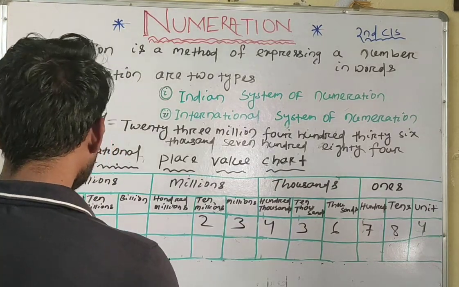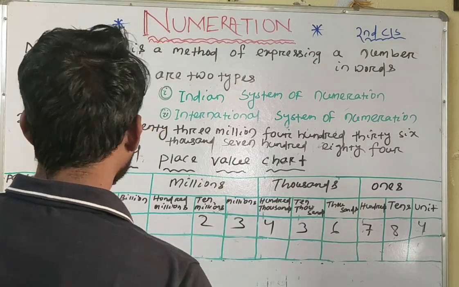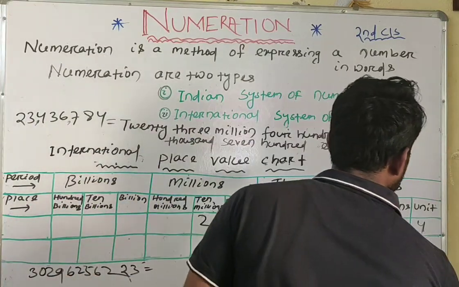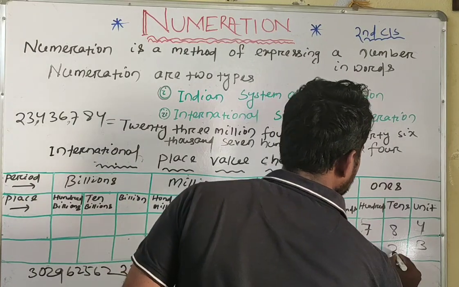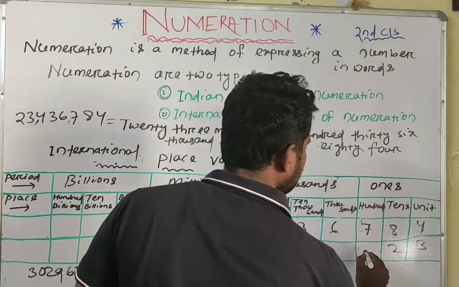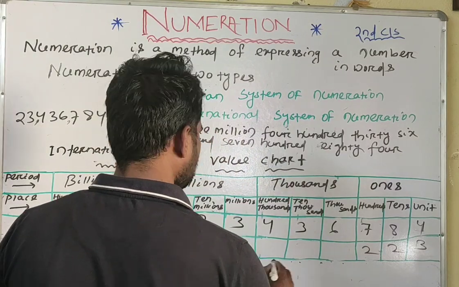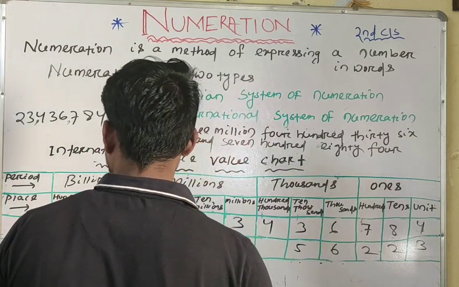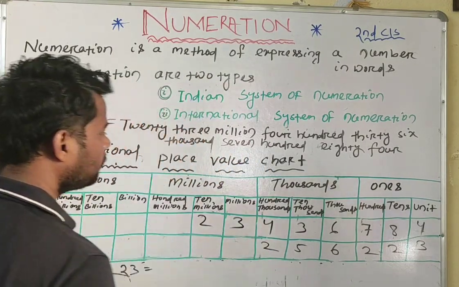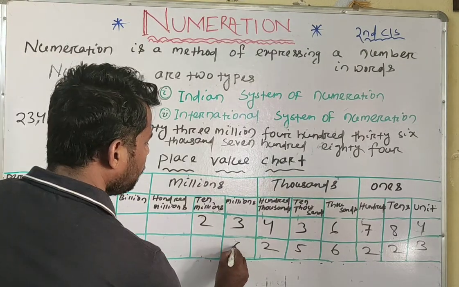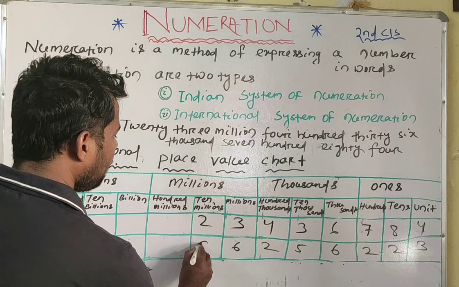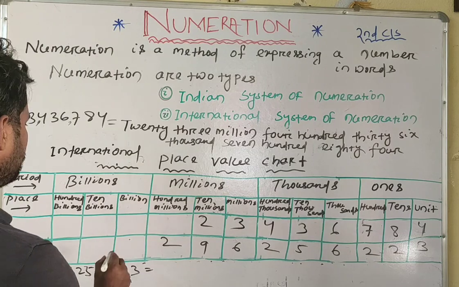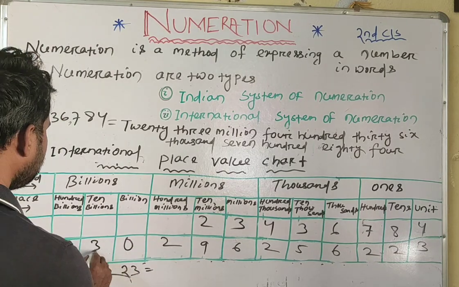So first we have to place this number in the international place value chart. The unit place has 3, so we put 3 here, and then 2 in the tens place, then 2 in the hundreds place, then 6 in the thousands place, then 5 in the ten thousands place, then 2 in the hundred thousands place, then 6 in the millions place, then 9 in the ten millions place, then 2 in the hundred millions place, 0 in the billions place, and 3 in the ten billions place.